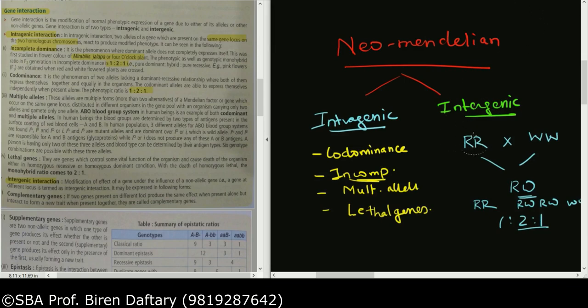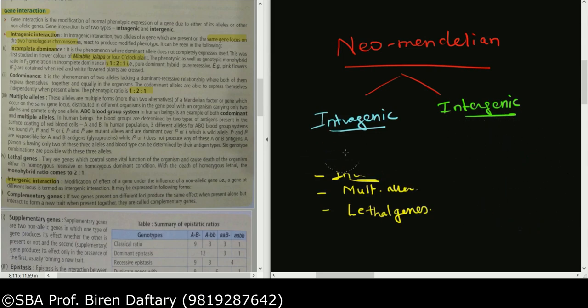Multiple alleles, again the example given over here is the blood group system. What you need to remember over here is that there are three alleles. There is one called IA, then there is IB, and the third allele is called IO, or it is written as small i. Now what is important is both IA and IB are codominant. So when they come together, they will both show an equally strong effect.